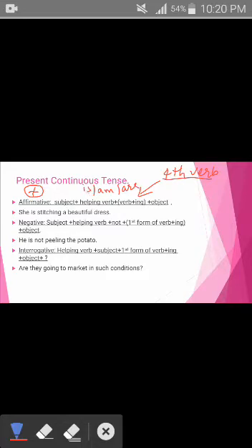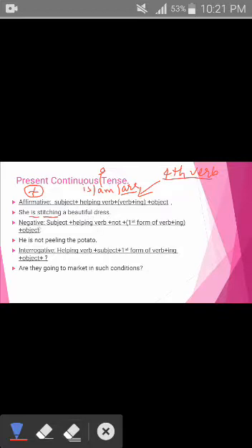Is is used for the singulars, am is used for the first person pronoun, that is I, and are is used for the plural nouns or subject, right? Then the example is, she is stitching a beautiful dress. Here is is a helping verb. Stitching is the first form of the verb plus the addition of ing. She is the subject and beautiful dress is an object, right?